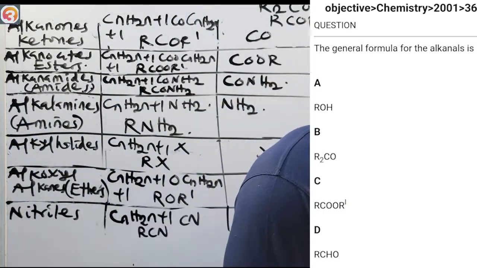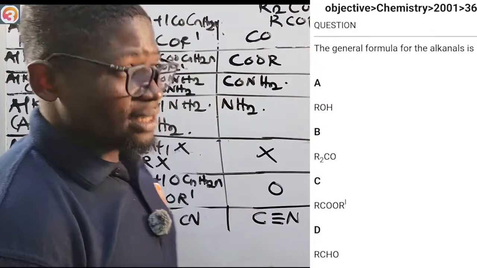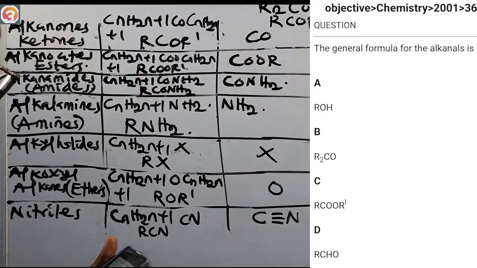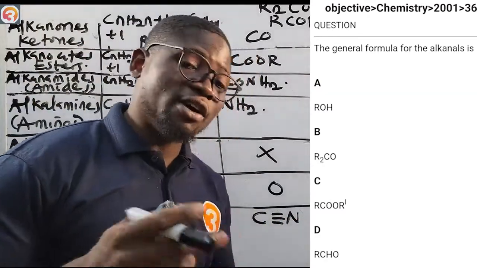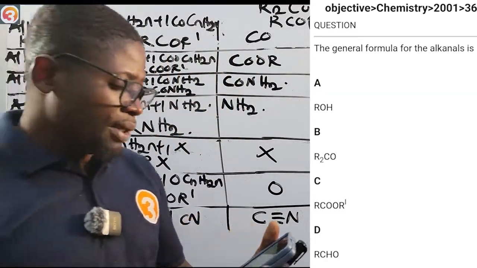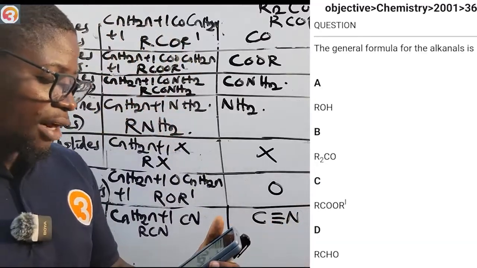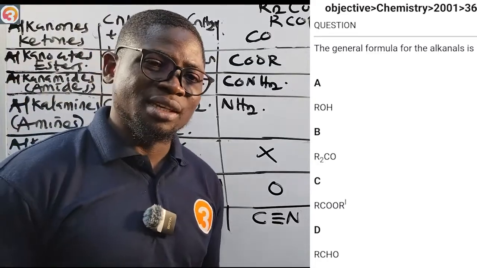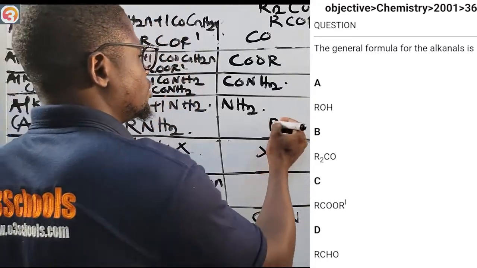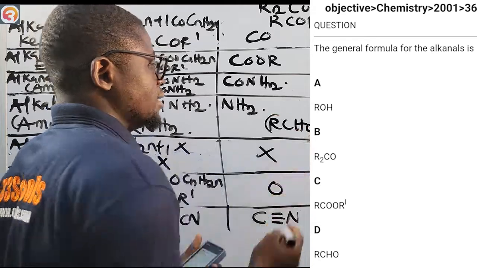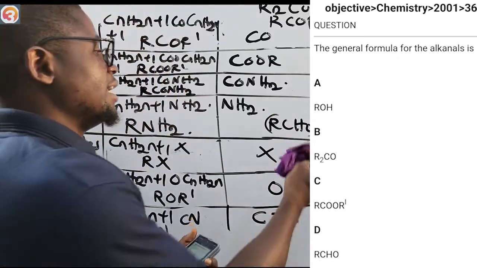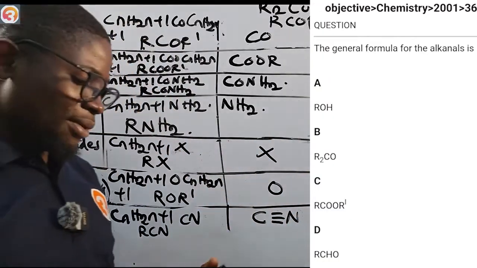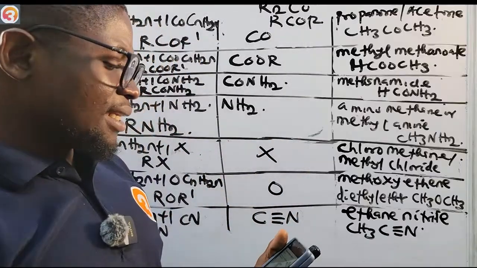2001 number 36. The general formula for the alkanals. Options: A, ROH; B, R2CO; C, RCOOR prime; D, RCHO. Alkanals is option D, RCHO, that's the functional group of alkanals. Please take note of that. Go and add it to your alkylamines, to your amines group.